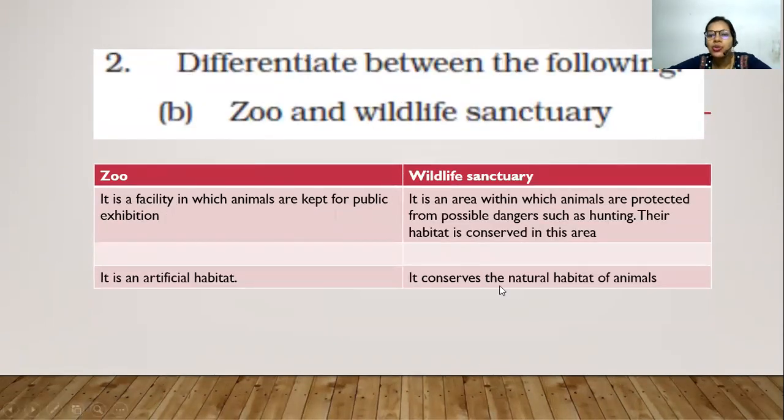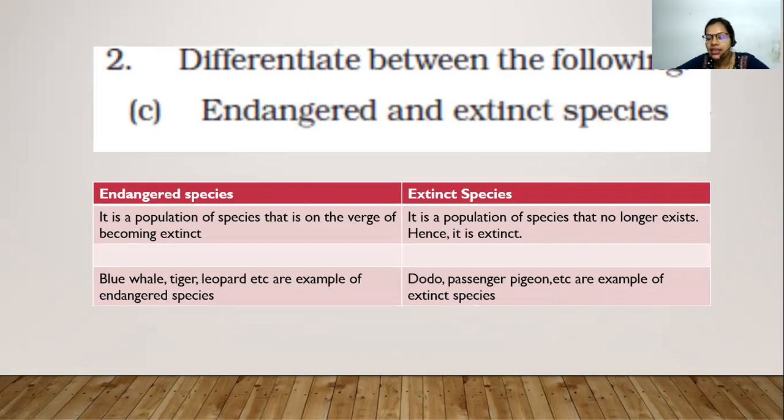Now the differences between zoo and wildlife sanctuary. We know that you have been to the zoo many times from your school and with your families. It's a facility artificially made by humans, where you keep animals for public exhibition. You can go and see the tigers, elephants, giraffes, etc. So it's an artificial habitat made by humans. Whereas a wildlife sanctuary is an area within which animals are protected from possible dangers such as hunting, as we just discussed. It also conserves the natural habitat of animals. So here it's natural, whereas the zoo is artificial.